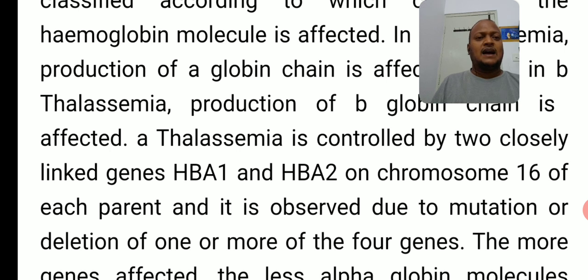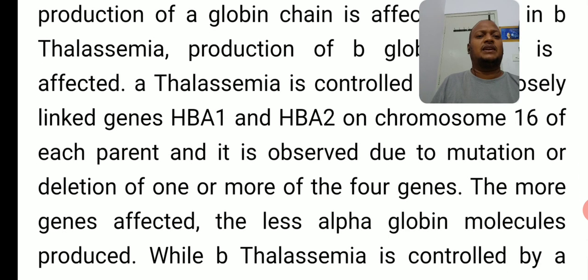So alpha thalassemia is controlled by HBA1 and HBA2, hemoglobin alpha 1 and hemoglobin alpha 2, present on chromosome number 16 of each parent. There are four genes present, so if one or more are affected, it causes alpha thalassemia, right?